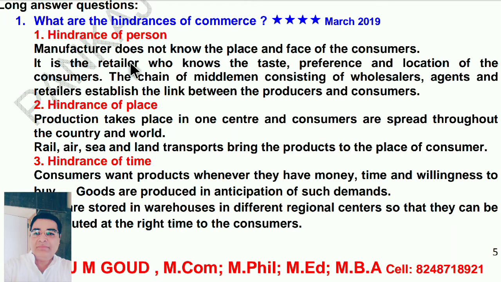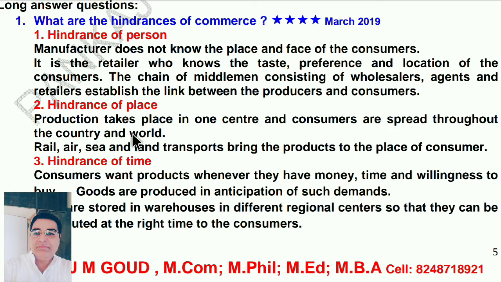So, hindrance of person. Manufacturer does not know the place and face of the consumer. Who is manufacturer? The producer of the goods. He doesn't know the customer. It is the retailer who knows the taste, preference and location of the consumer. The chain of middlemen consisting of wholesalers, agents and retailers establishes the link between the producer and consumer.